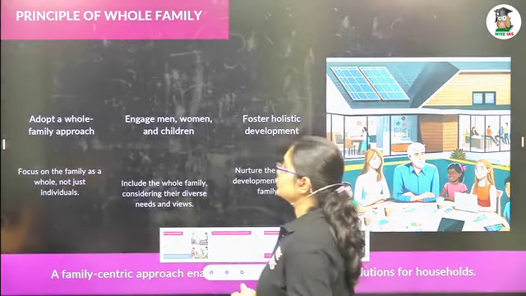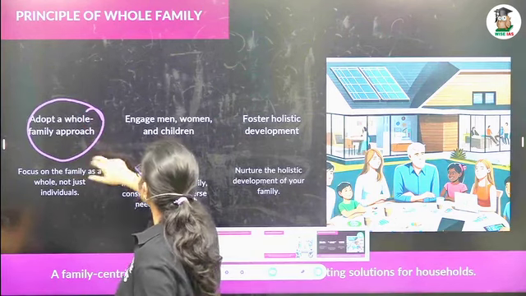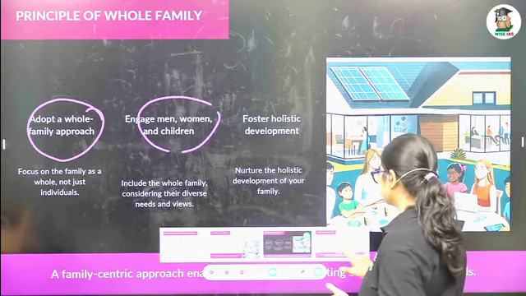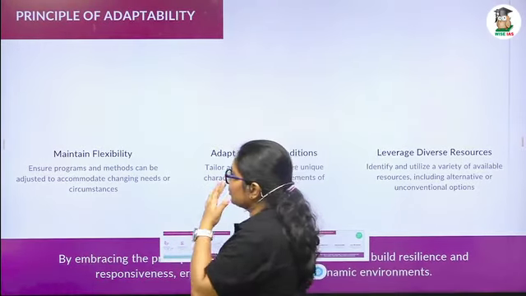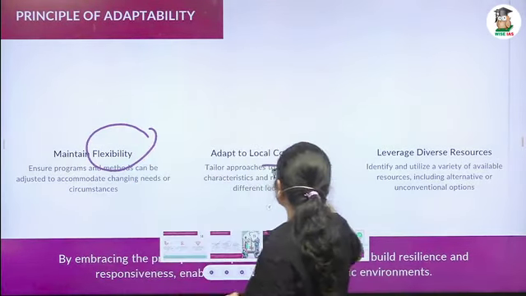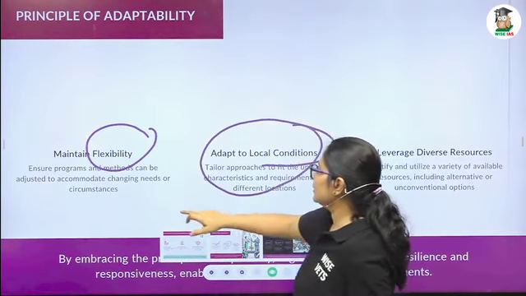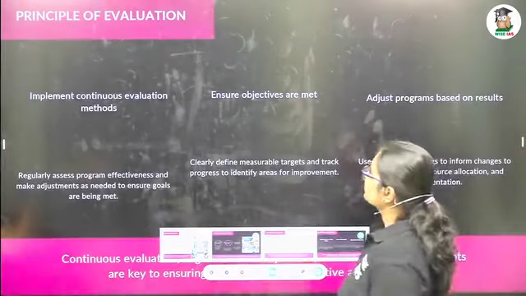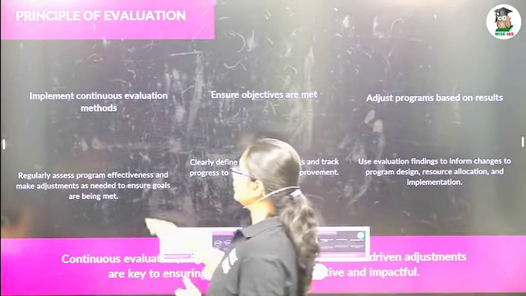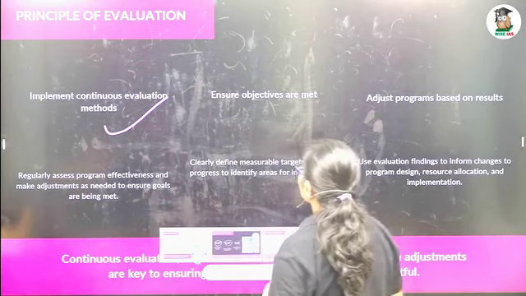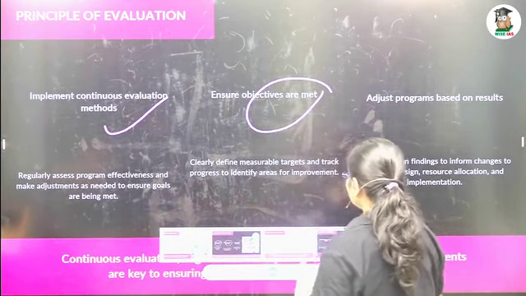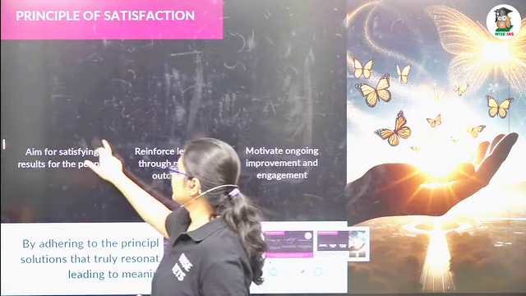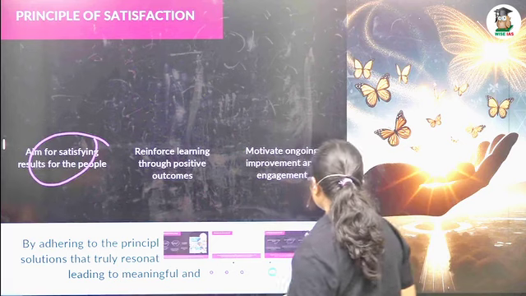And whole family, we have to adopt the family as a whole, engage men and women, and we will get holistic development. And adaptability: we should be flexible, and adapt to the changing needs and circumstances of the farmer. Evaluation, we have to implement continuous evaluation at each step. From that we get whether the objective is met or not, and we have to correct our extension program. And satisfaction, we have to get satisfying results, and they have reinforcement.